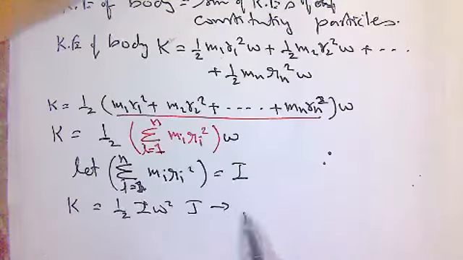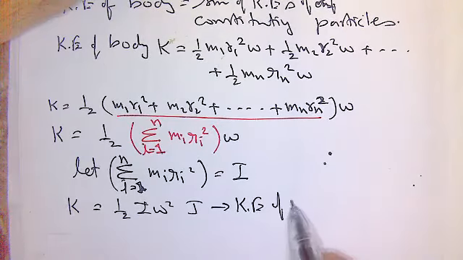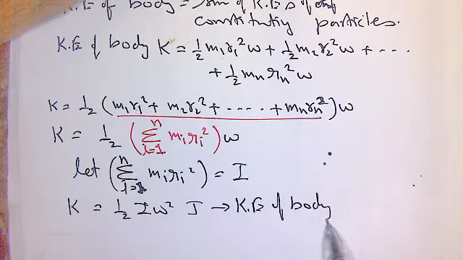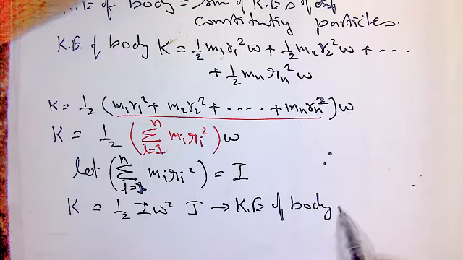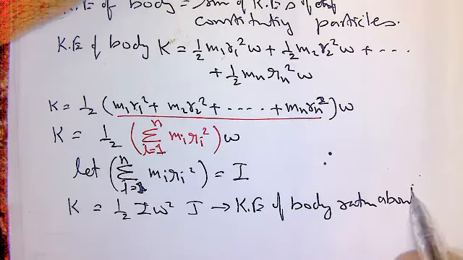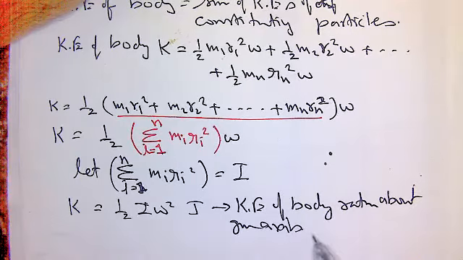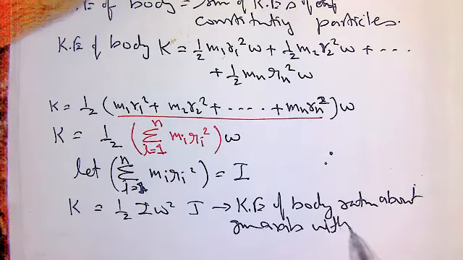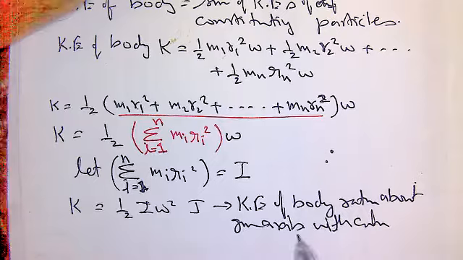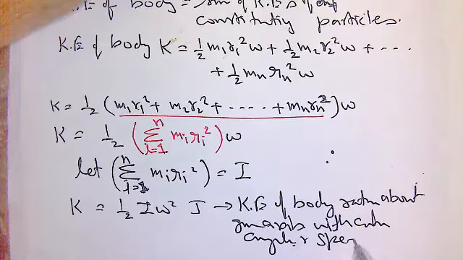This is the kinetic energy of a body rotating about a given axis with constant angular speed.